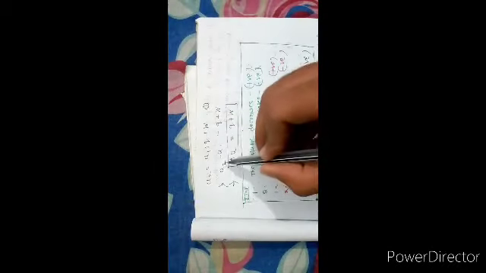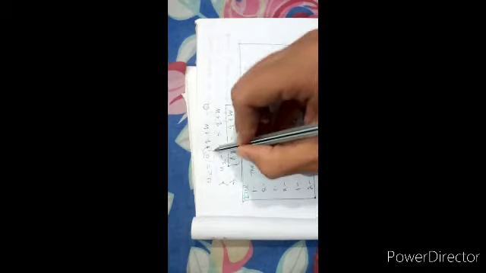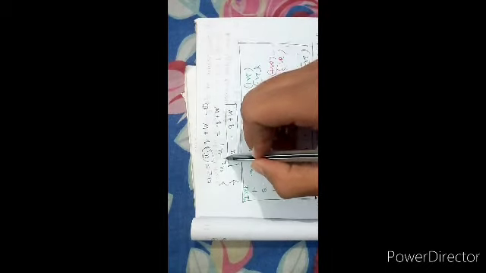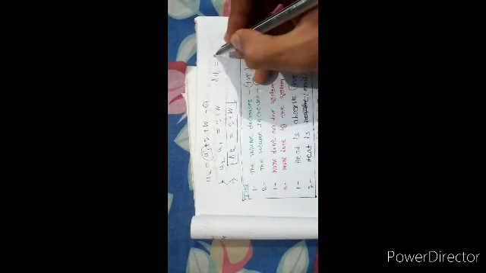Then taking U1 to this side, U2 minus U1 is equal to Q plus W, that is, delta U is equal to Q plus W. This is the first law of thermodynamics.